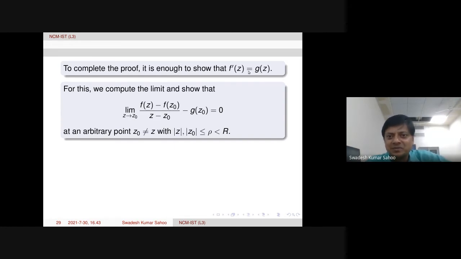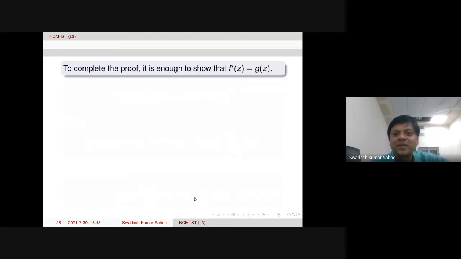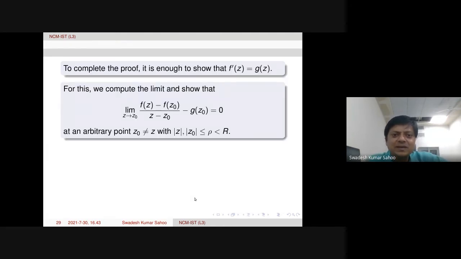So that means f is differentiable in mod z less than r. That means it is analytic there. And term-by-term differentiation is possible already. After that, it will follow automatically because of the previous statement. It will follow once you prove this. Therefore, it is enough to prove this limit is equal to 0.